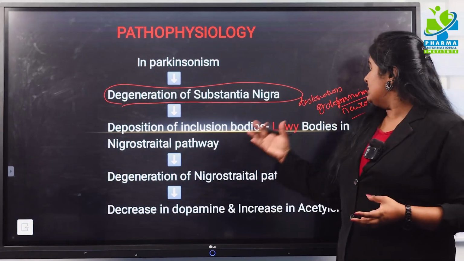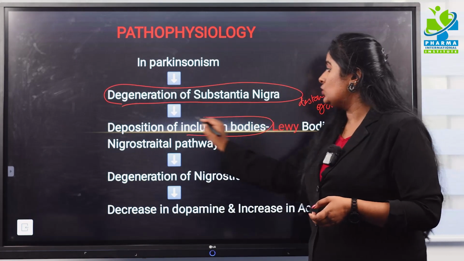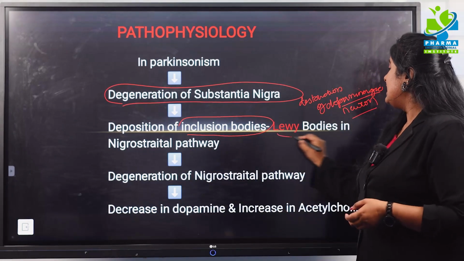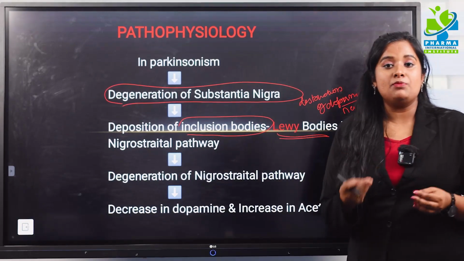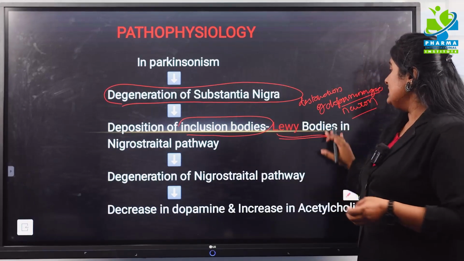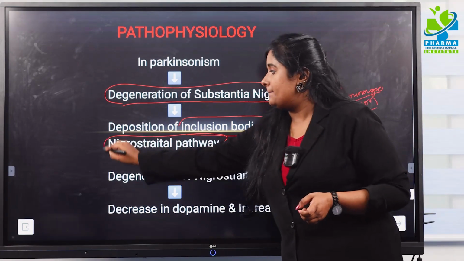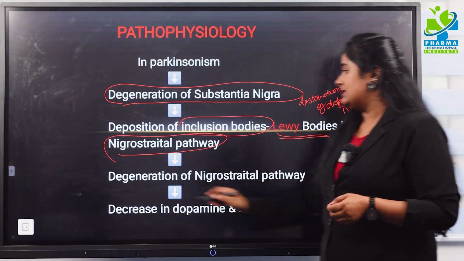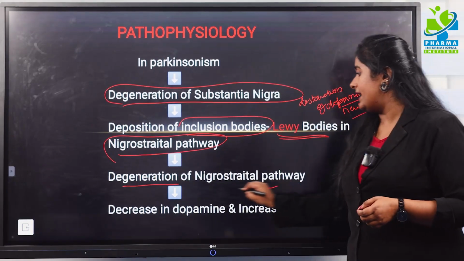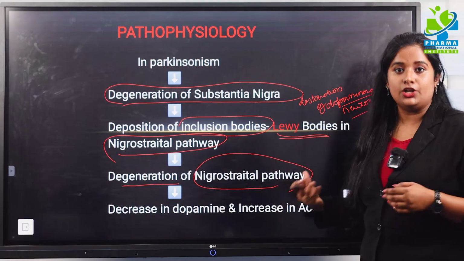How does this destruction take place? Due to the deposition of inclusion bodies, which are the Lewy bodies. Lewy bodies are abnormal protein deposits in the brain. These Lewy bodies are deposited in the nigrostriatal pathway, which causes the degeneration of the nigrostriatal pathway or the destruction of the dopaminergic neurons.